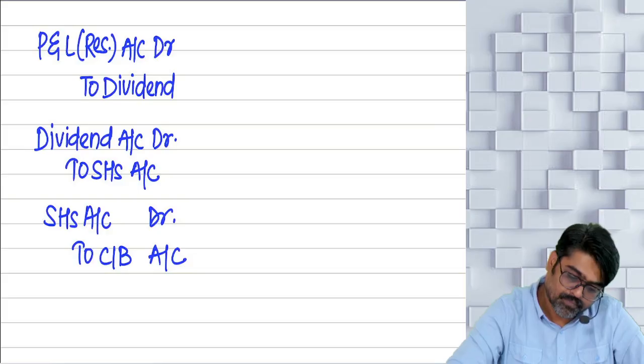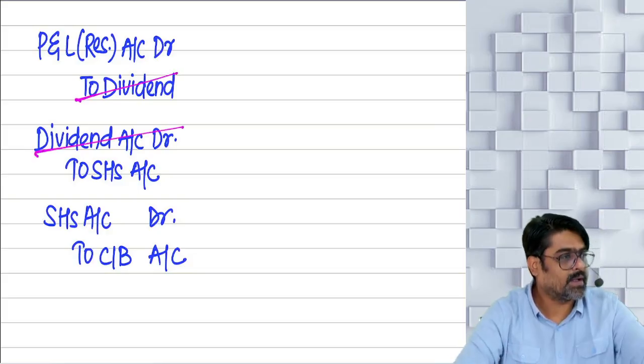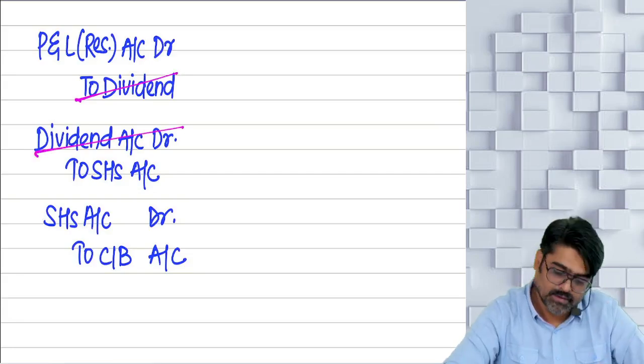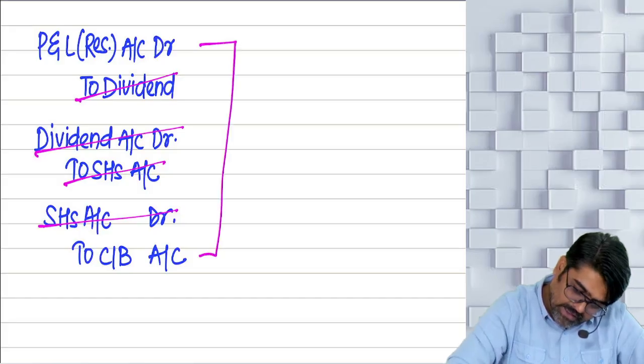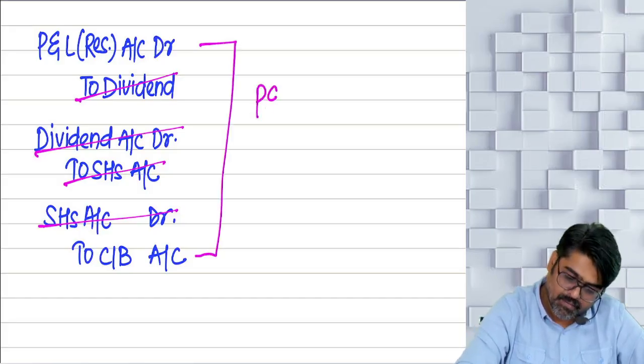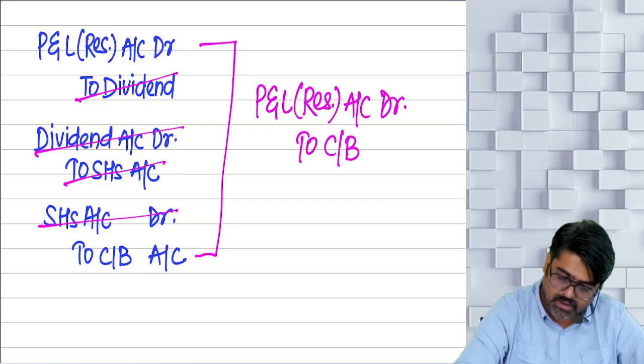Yes or no? Now can you see dividend cancel. One credit against that debit. Shareholder. What is the net entry? P&L, that is reserves account, debit to cash or bank account.